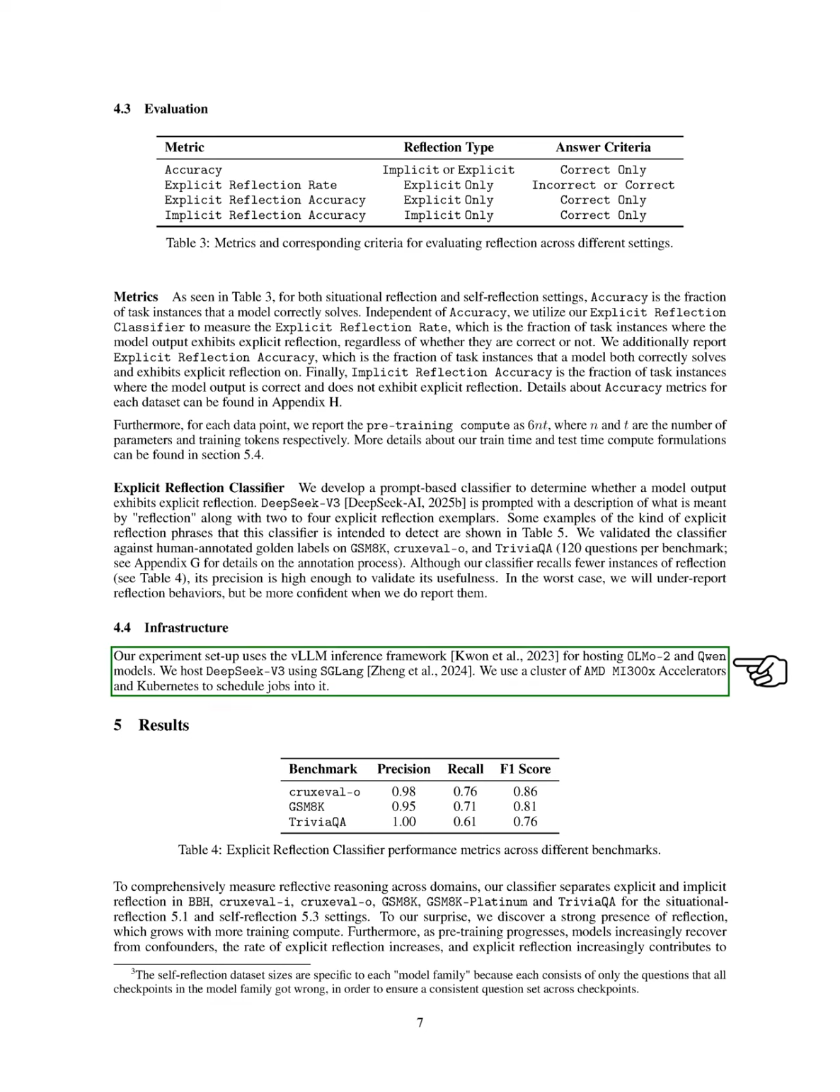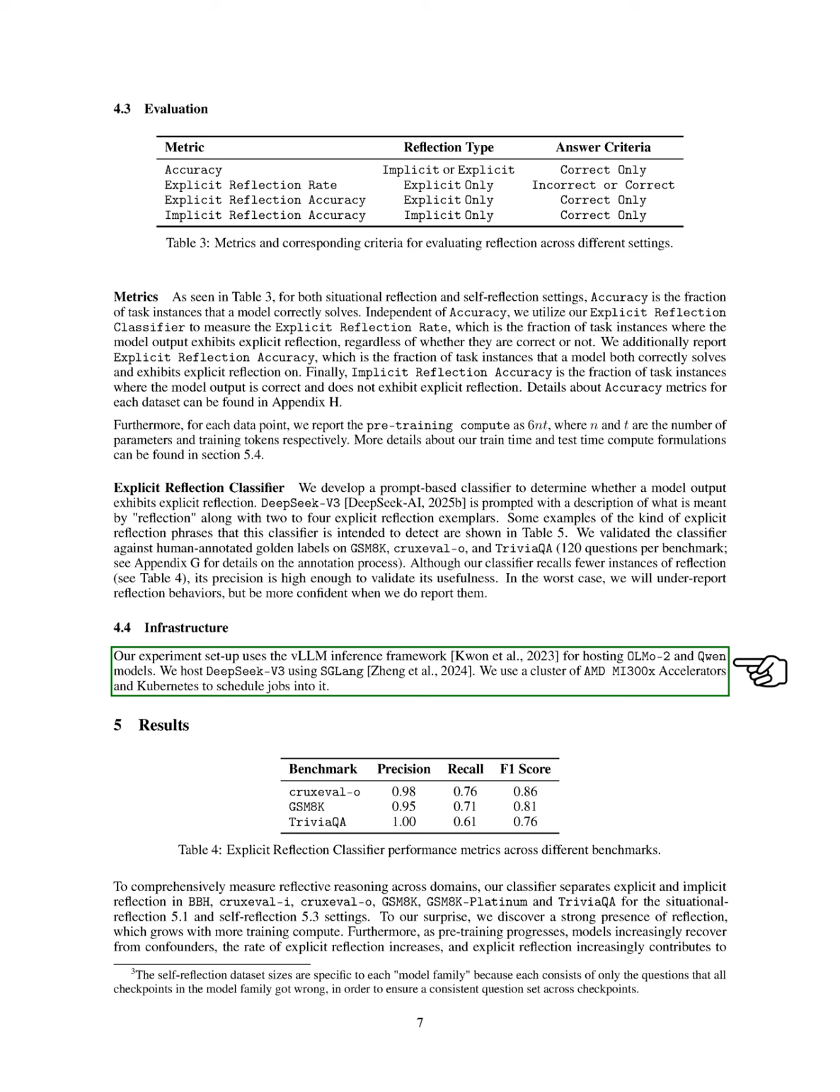Section Results. In this section, we measure reflective reasoning across various domains by using our classifier to distinguish between explicit and implicit reflection in tasks like BBH, CruxEval-I, CruxEval-O, GSM8K, GSM8K Platinum, and TriviaQA. We were surprised to find a strong presence of reflection, which increases with more training resources.